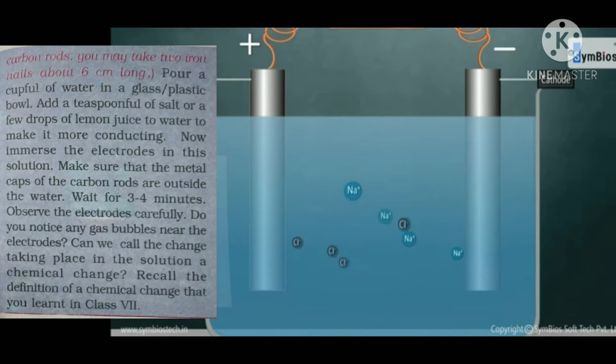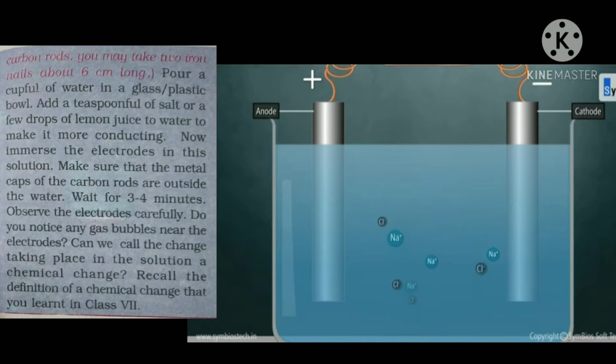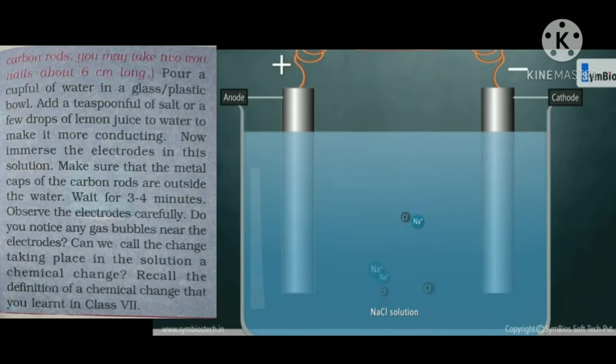Can we call the change that takes place in the solution a chemical change? Yes, we can call it a chemical change. Due to some chemical reaction or chemical change, gases are formed and they move towards the two electrodes based on their charge.